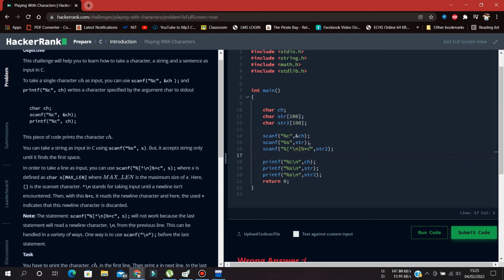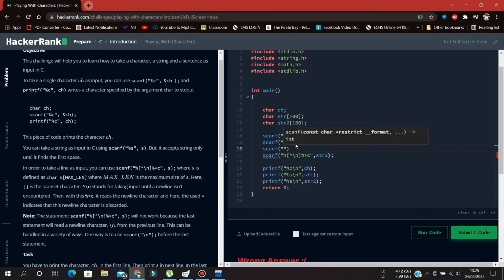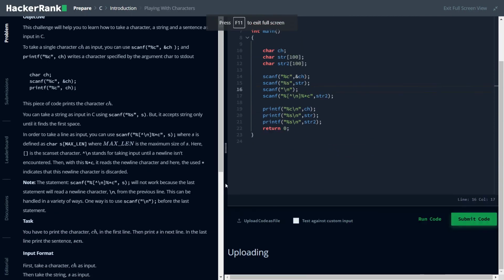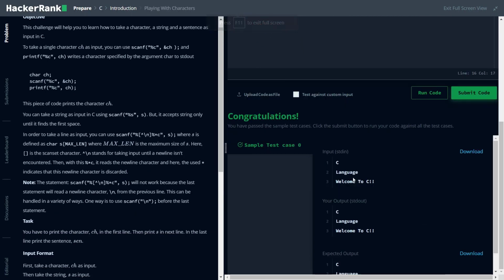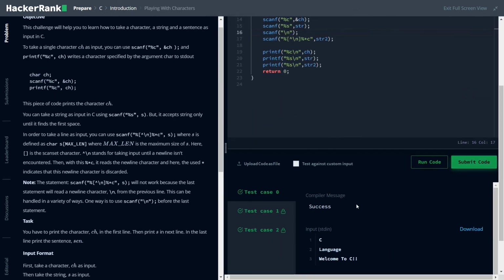So before taking the scanf, if I write here scanf with %*c in double quotes, now it makes sense. Now if I submit the code, all the test cases are fine.